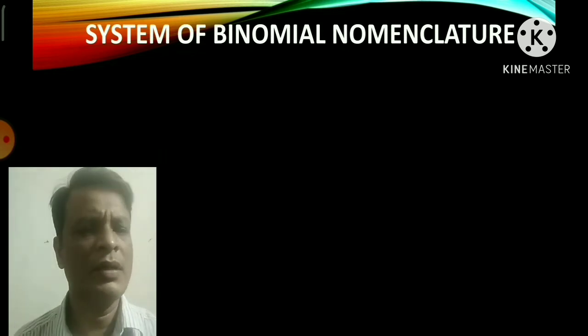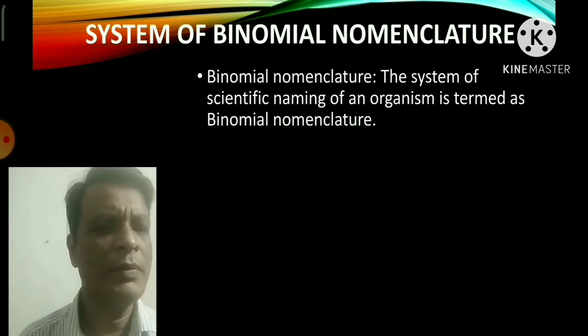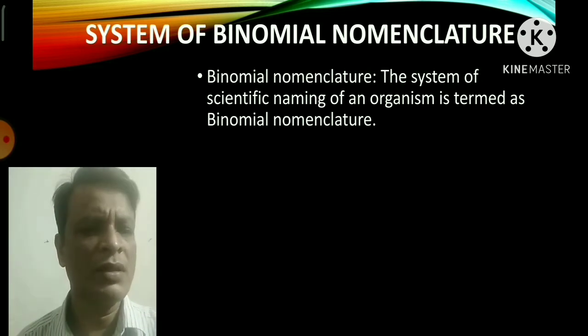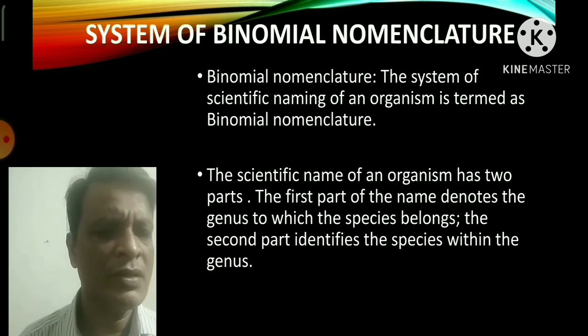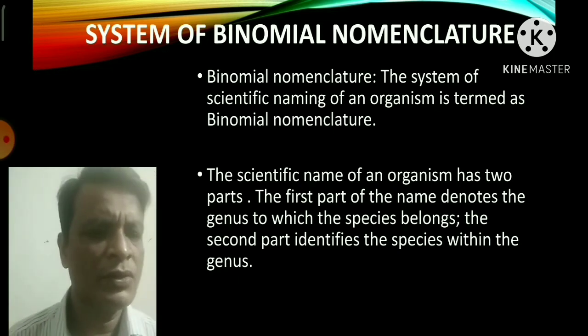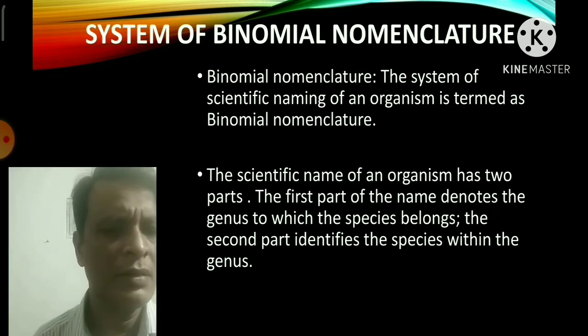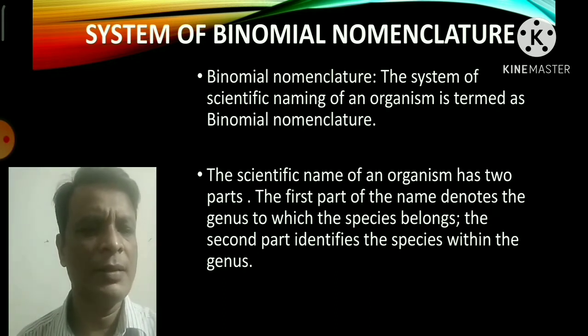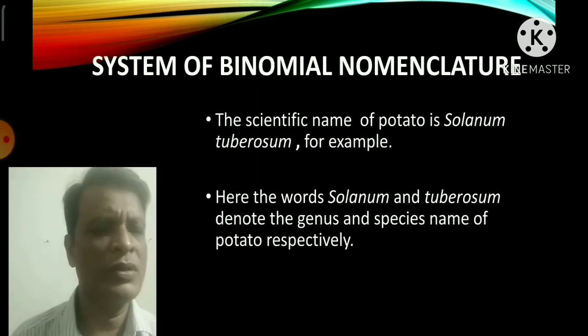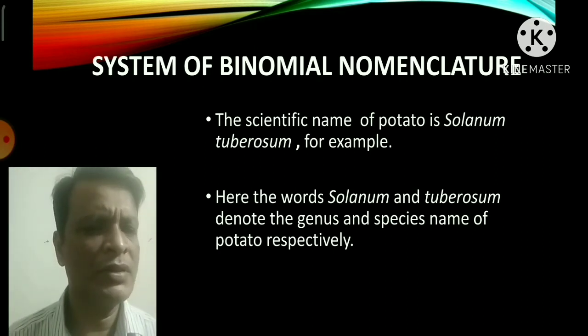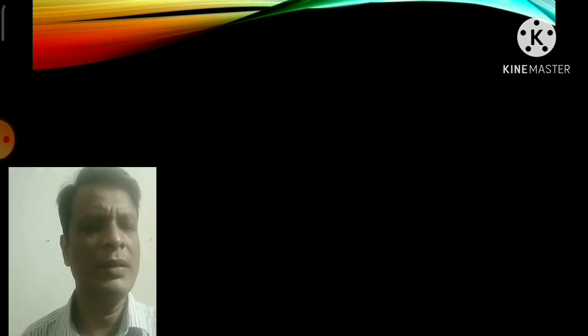System of binomial nomenclature. First of all, you have to know what binomial nomenclature is. The system of scientific naming of an organism is termed binomial nomenclature. The scientific name of an organism has 2 parts. The first part of the name denotes the genus to which the species belongs. The second part identifies the species within the genus. For example, the scientific name of the potato is Solanum tuberosum. Here the words Solanum and tuberosum denote the genus and species name of the potato respectively.